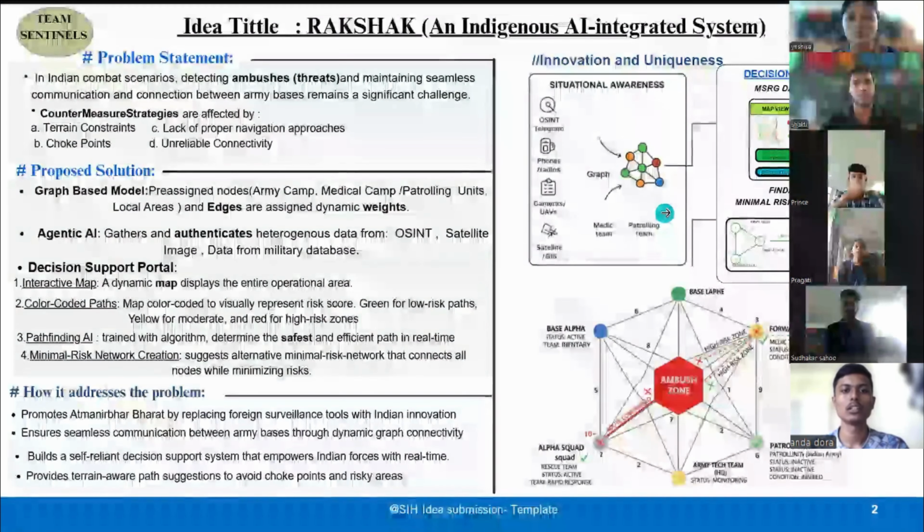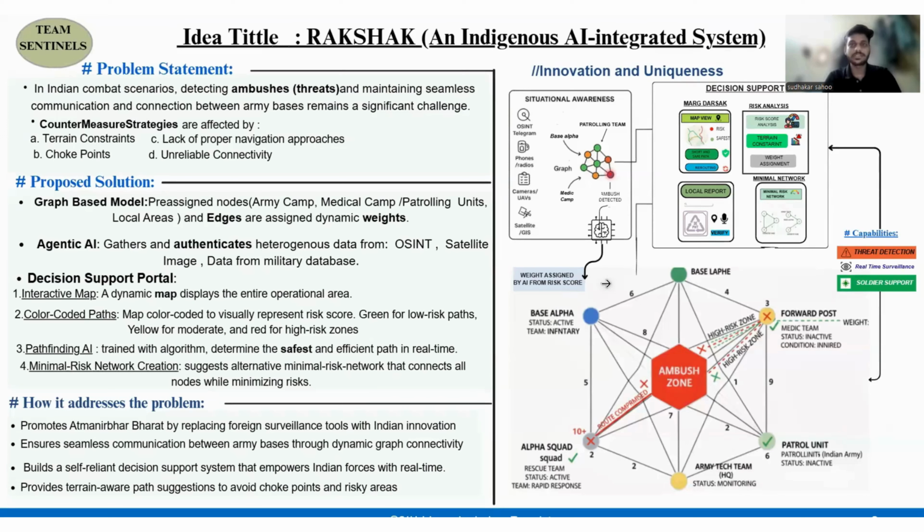Moving on to the proposed solution. The challenges we have discussed are not hypothetical. The Army operates in terrain where every shadow could cast an ambush and where every connection is like a lapse. Considering this, we propose Rakshak, an AI plus data-driven graph model, which is used to create real-time situational awareness and empower our armed forces with effective decision-making skills.